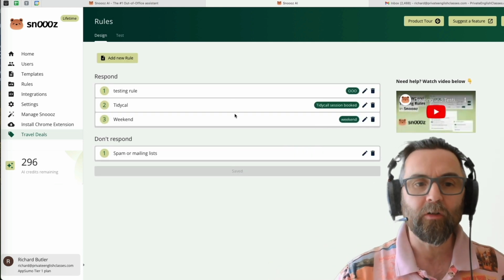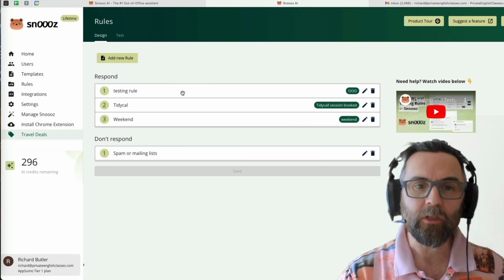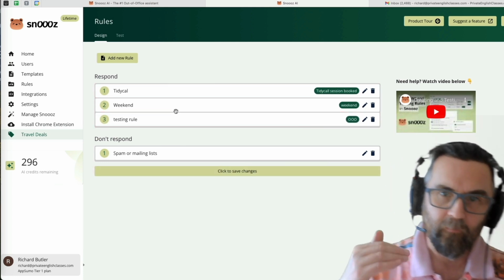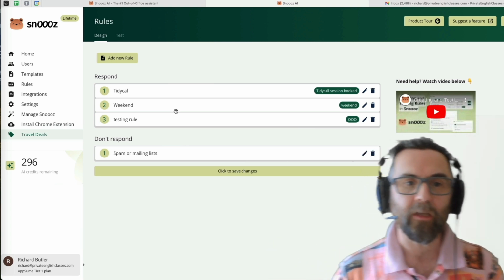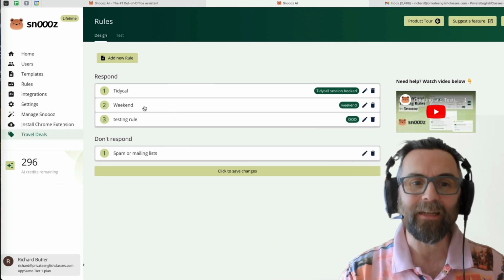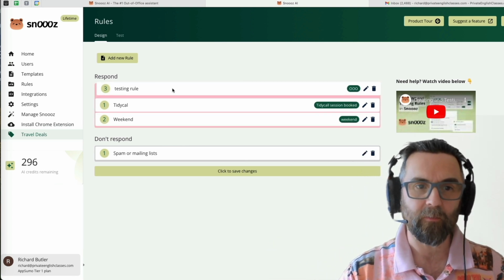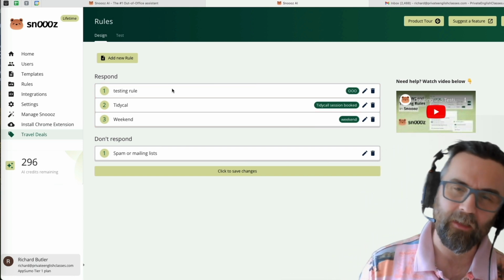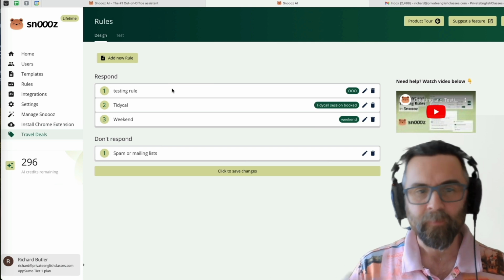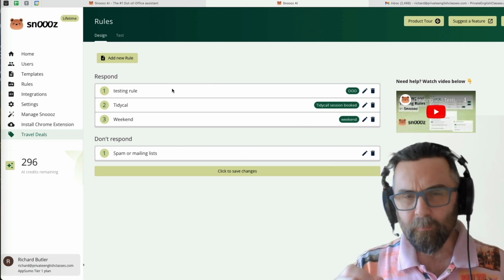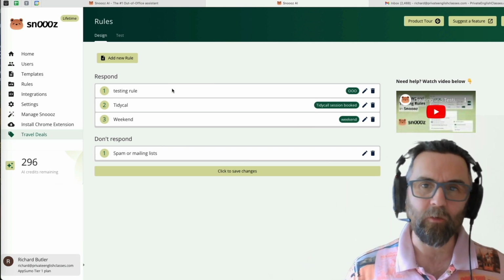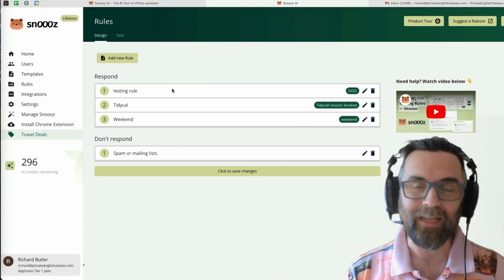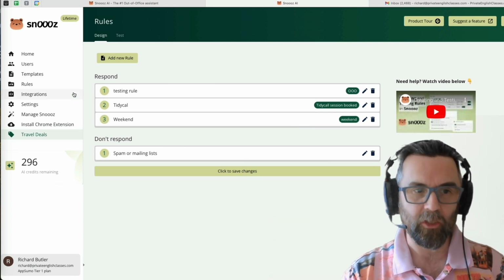So it will go through all of these rules. And if I want to move one of these rules down, I just go like that. So the first thing it's going to look at is, is this from TidyCal? No. Then it's going to send out the one from the weekend. Actually, let me move that back up here because it'll be a bit strange if I send out an auto response to say that I don't check my emails at the weekend. Be very careful, because if you have the rules in the wrong order, then the magic happens, or the anti-magic, if there is such a thing as anti-magic.